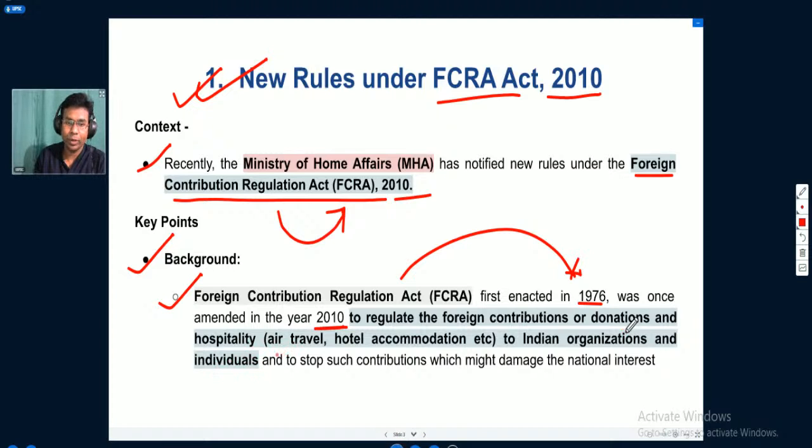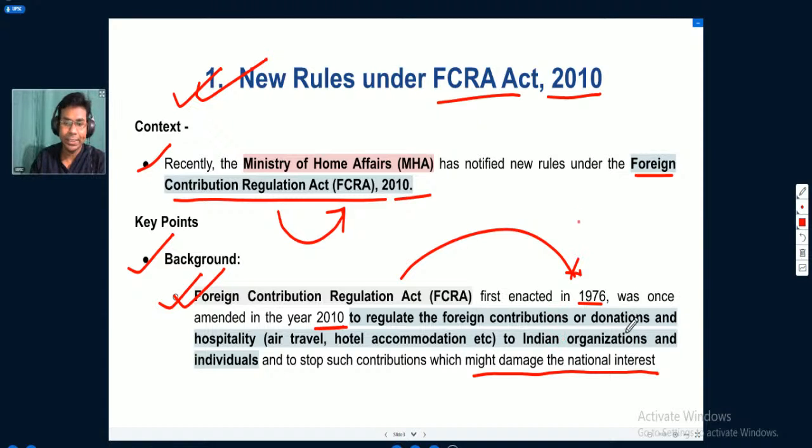Okay, hospitality related to air travel, hotel accommodation, etc., to Indian organizations and individuals, to stop such contributions which might damage the national interest. Okay, why do we have the Foreign Contribution Regulation Act? Because some organizations and individuals in India are getting foreign contribution for the purposes that they are working for in India. Some of these purposes may be very helpful for the development of Indian society and the Indian economy as such.